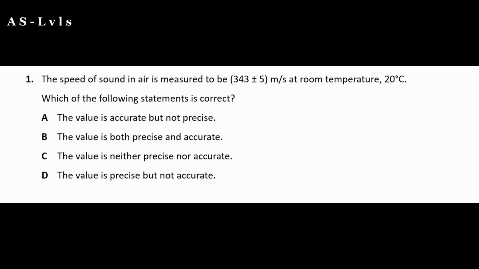Question 1. The speed of sound in air is measured to be 343 plus or minus 5 meters per second at room temperature, which is 20 degrees Celsius. Which of the following statements is correct?